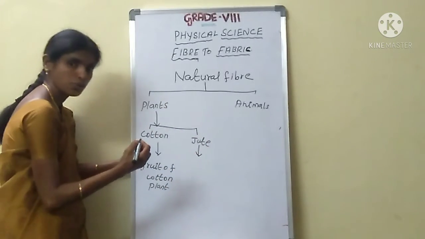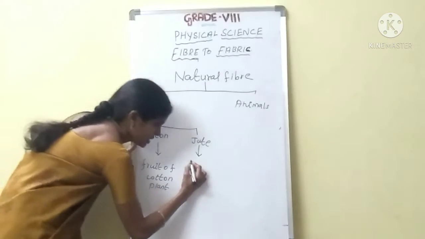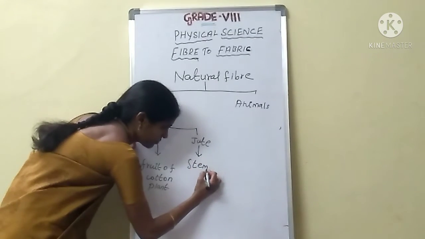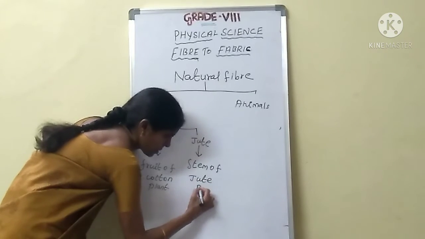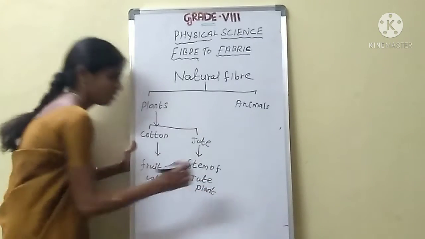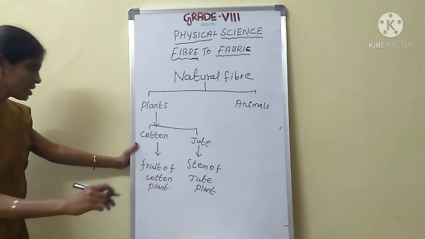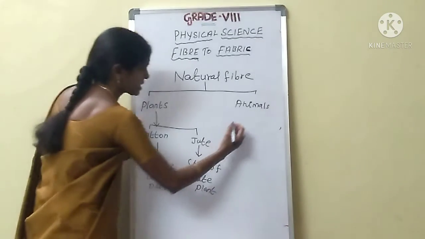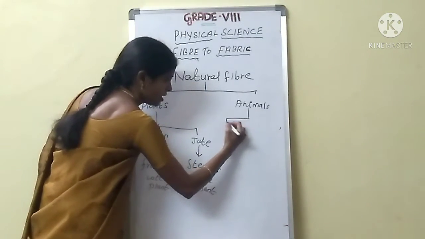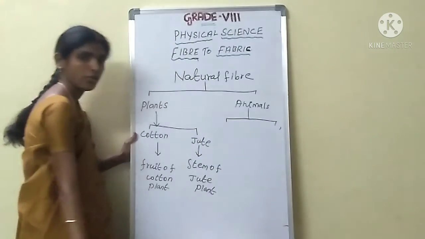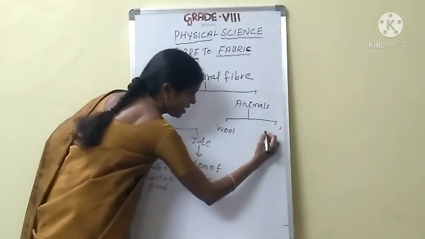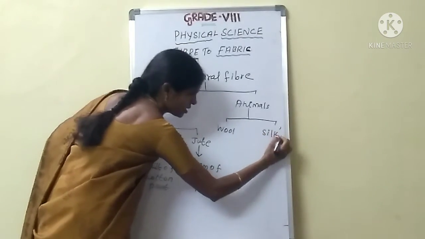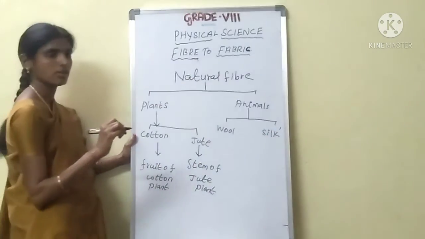Jute fiber is obtained from the stem of the jute plant. Are you clear? Okay. Next, animal fiber. Say the examples of animal fiber: wool and silk. Are you clear? Okay.